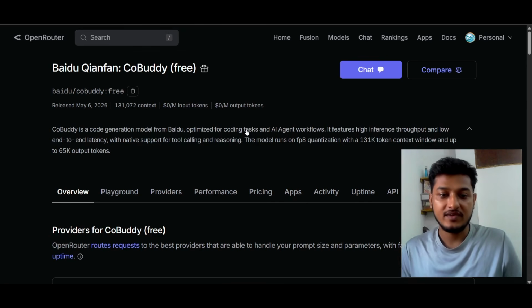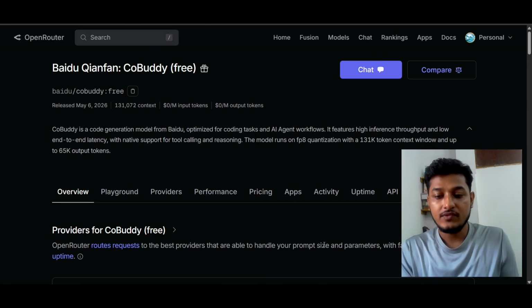All these three models, Gemini 3.1 Flash-Lite, CodeBuddy, and Laguna XS.2, can be a replacement of Claude Haiku 4.5, right? If you want to try this model inside Cline, KiloCode, RooCode, or inside Claude Code, let me show you the process quickly.